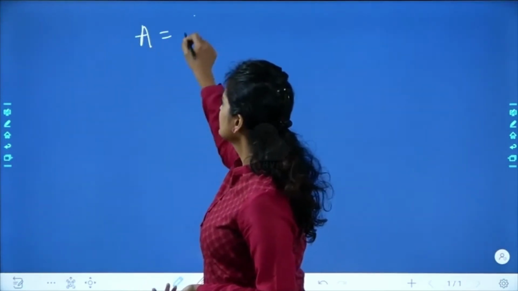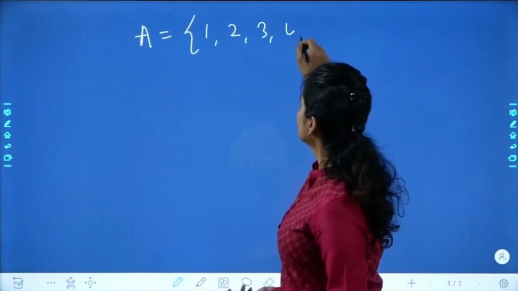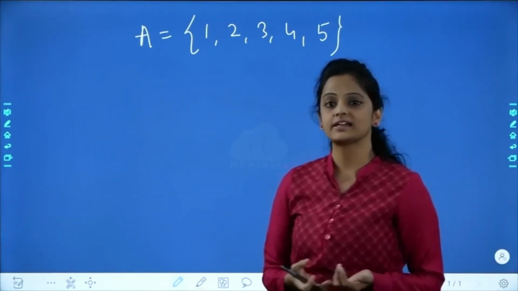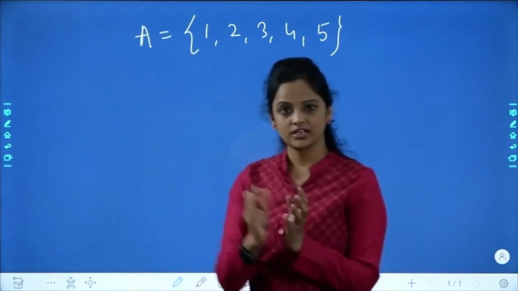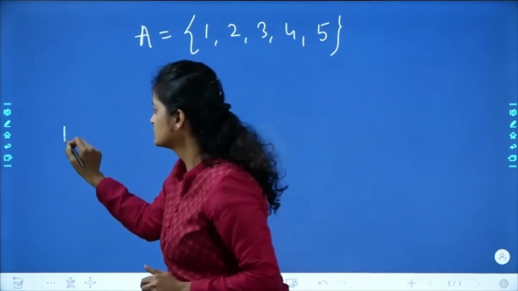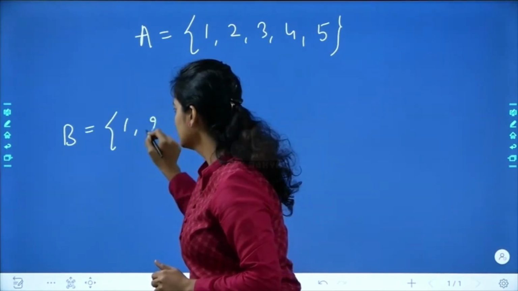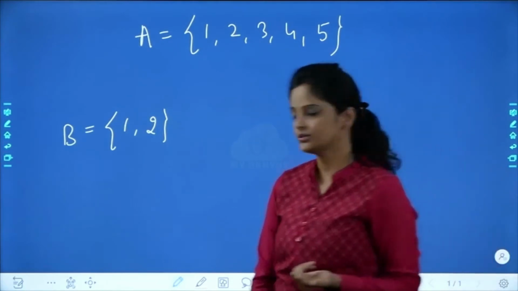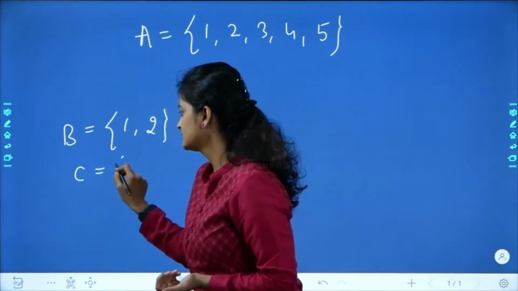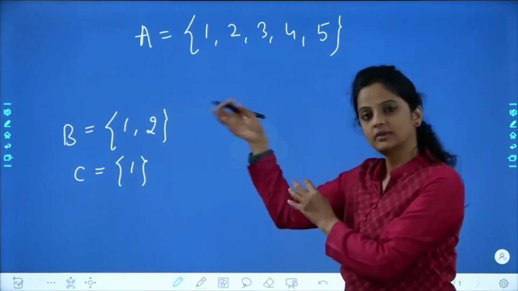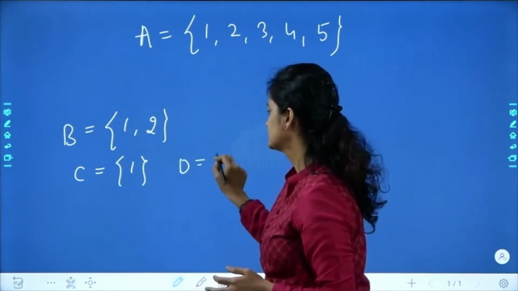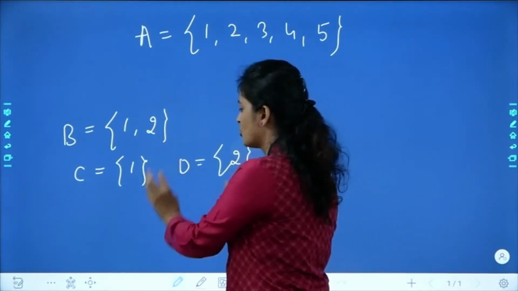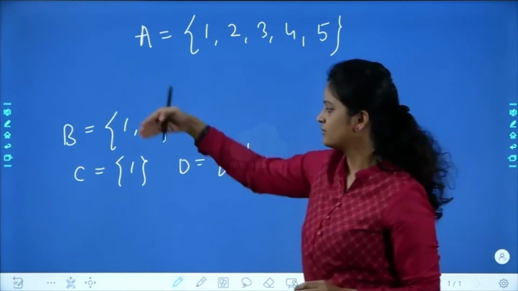Suppose I have taken set A as 1, 2, 3, 4, 5. I want subsets now. So what are the possible subsets I can write in this? I will take a smaller set, since this one is a bigger one. If I have only 1 and 2 in B, I want a part of that. What will I do? I'll take a subset like this. It is a part of B. If I take 2, it is also part of B. That means these are the small sets we can consider from the set B.